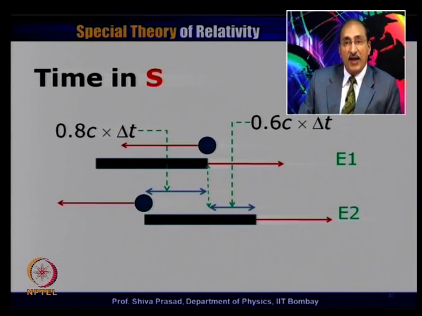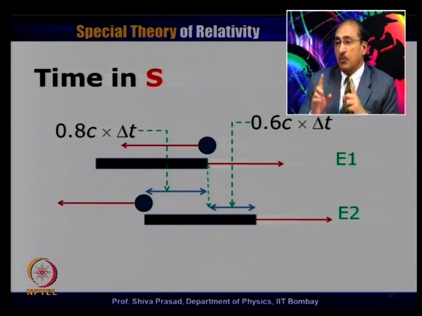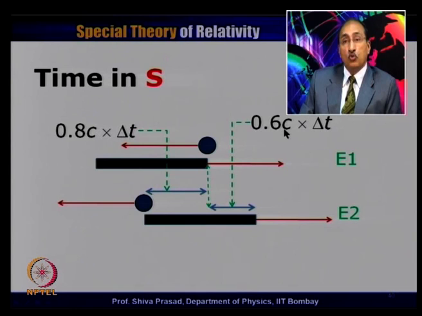Now, let us suppose delta t is the time interval between these two events as observed in the S frame. During this time delta t, the rod would have moved to the right a distance of 0.6 c multiplied by delta t, while the particle would have moved to the left by an amount 0.8 c into delta t.